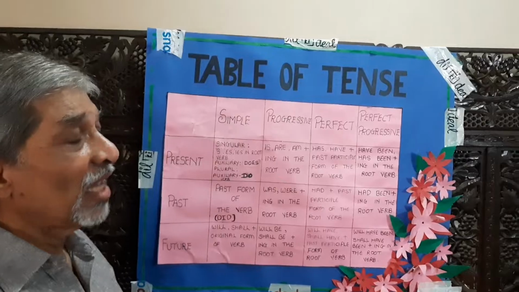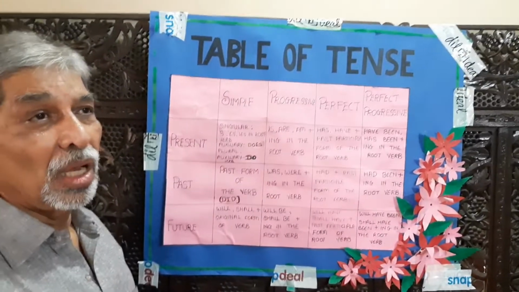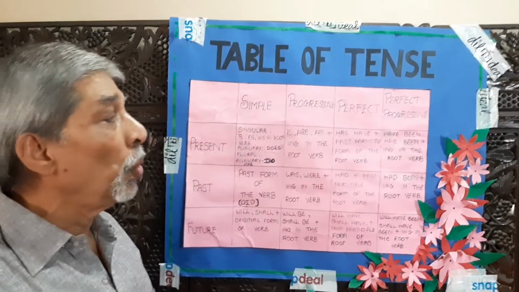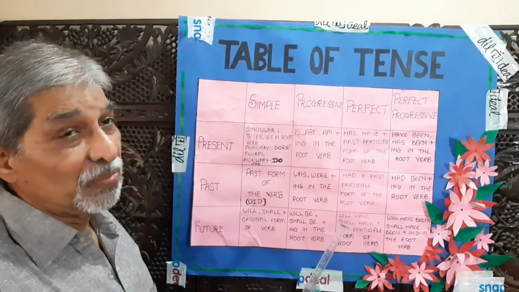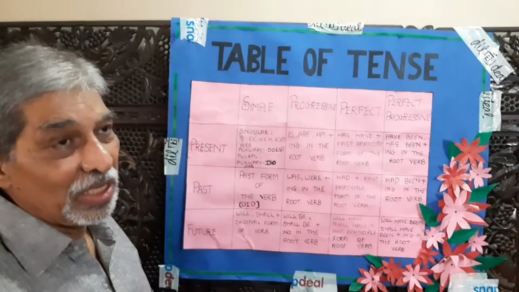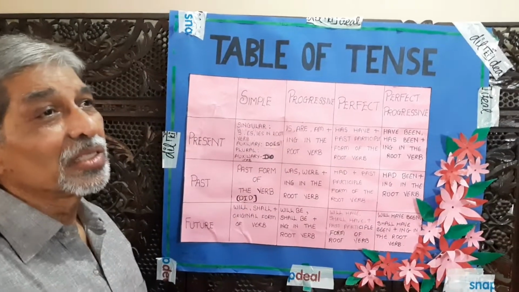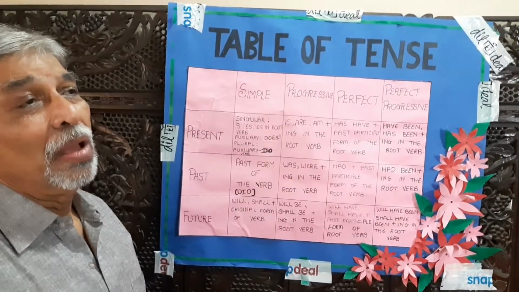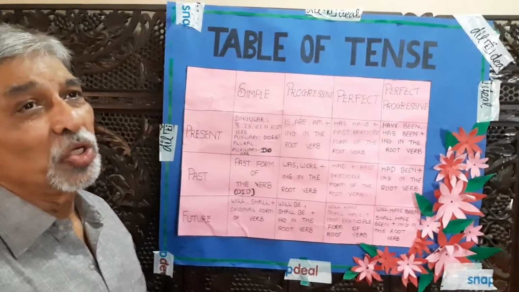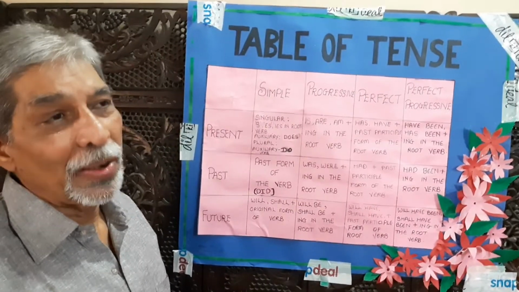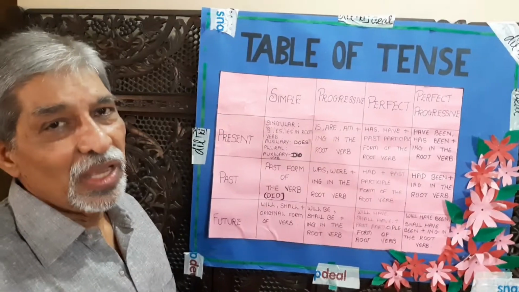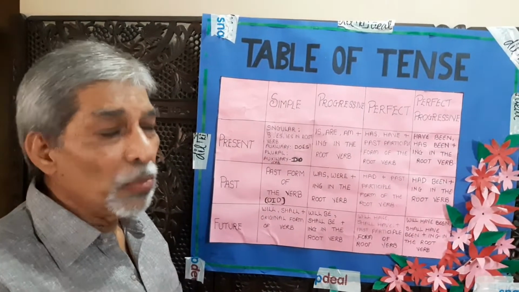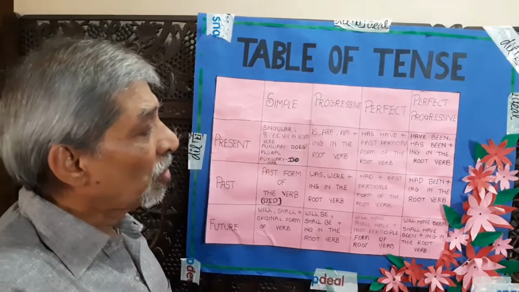My mother has been teaching in a very reputed school for last 30 years. Has been plus ing. The farmers have been planting the new trees in the orchard. Have been and planting. This way we can make many more sentences.